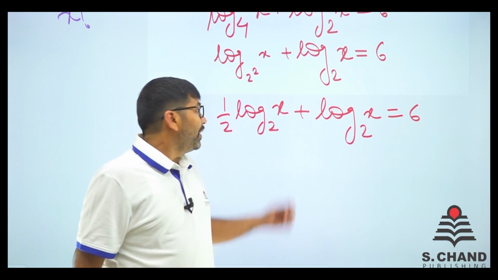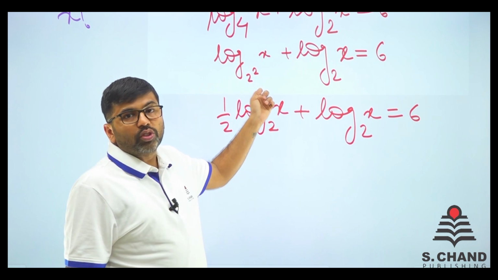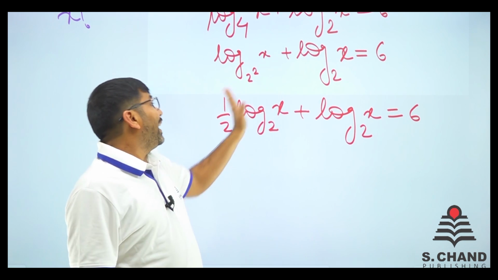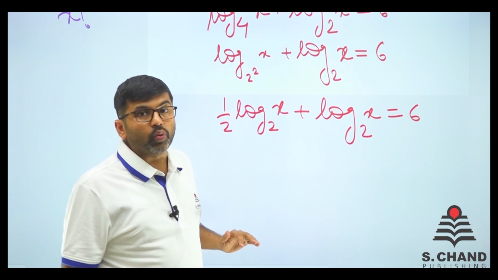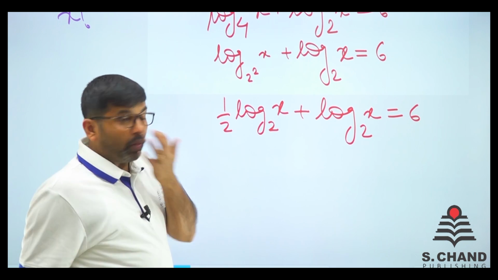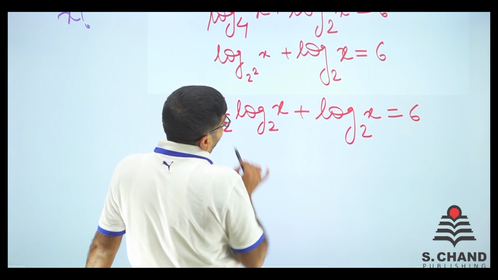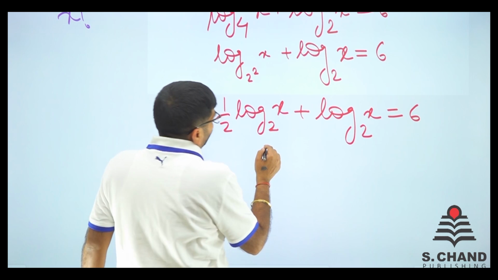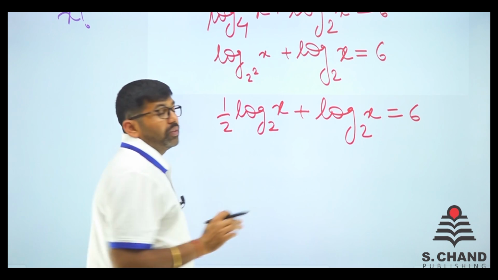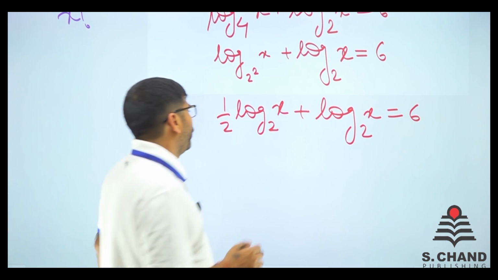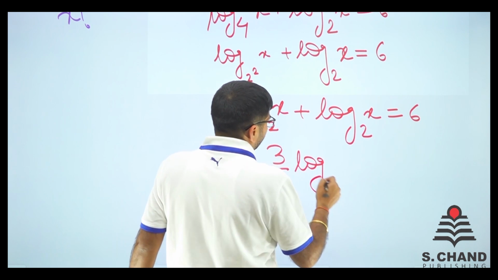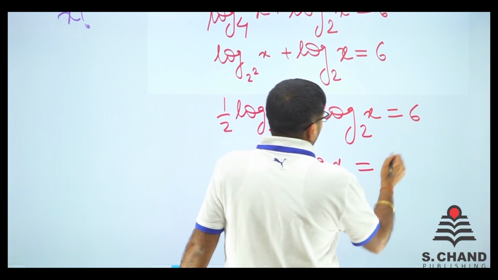What I've done is converted this 4 in 2 square, and that 2 square, the square part, that is 2, has come in front, that is 1 by 2. Now what we do? This is log x base 2, this is log x base 2, this is half of that. So 1 and 1 and half, 1 and half is 3 by 2. So we can write 3 by 2 log x is equal to 6.